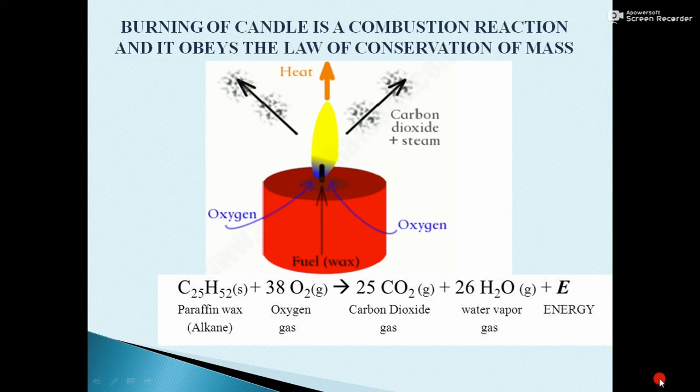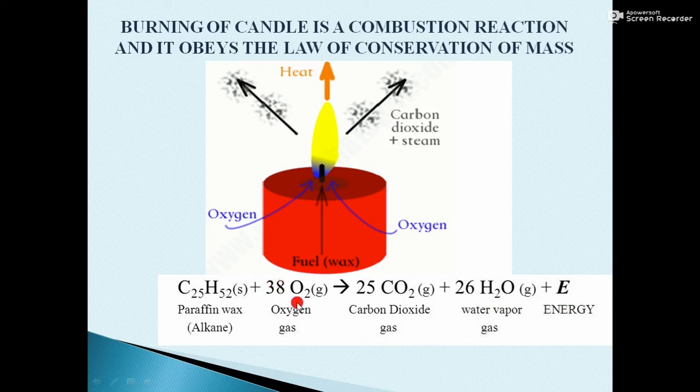The wax of the candle, which is here the fuel, in the presence of oxygen will react together to form carbon dioxide and steam, and light energy and heat energy is released during the reaction. So the chemical equation is here. The candle wax, particularly called paraffin wax, reacts with oxygen gas, and the carbon dioxide gas and water vapors are formed along with the release of energy.